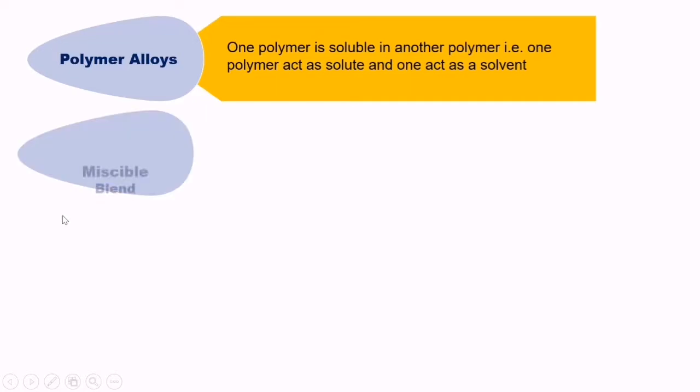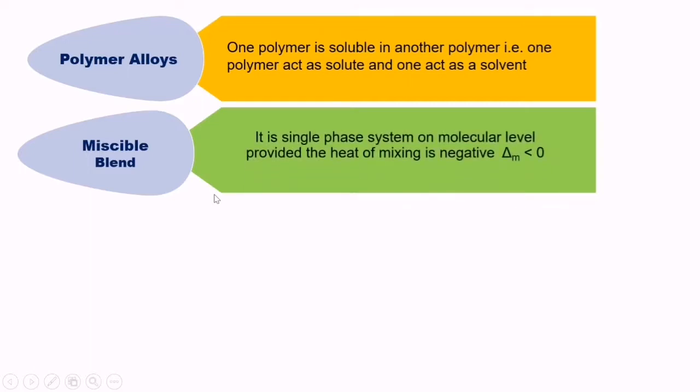The next term is miscible blend. We already discussed that term. It is a single phase system on the molecular level, provided the heat of mixing is negative. This is a thermodynamic term, heat of mixing.